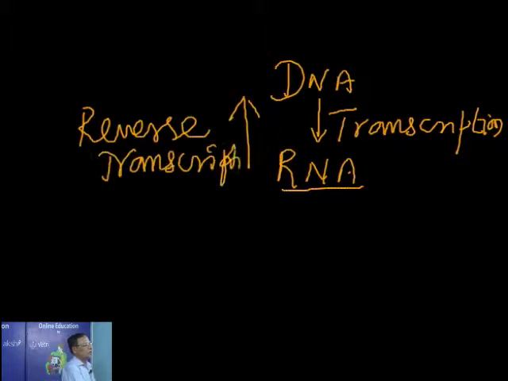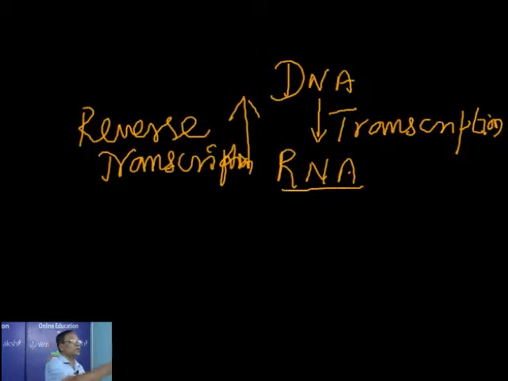So what happens when this virus enters the body? It enters either a macrophage or helper T cells, where its RNA is converted to DNA. That conversion of viral RNA into DNA is called reverse transcription, brought about by the enzyme reverse transcriptase.